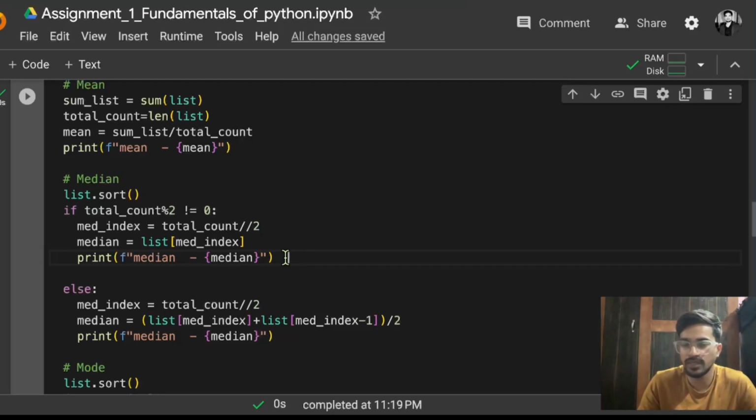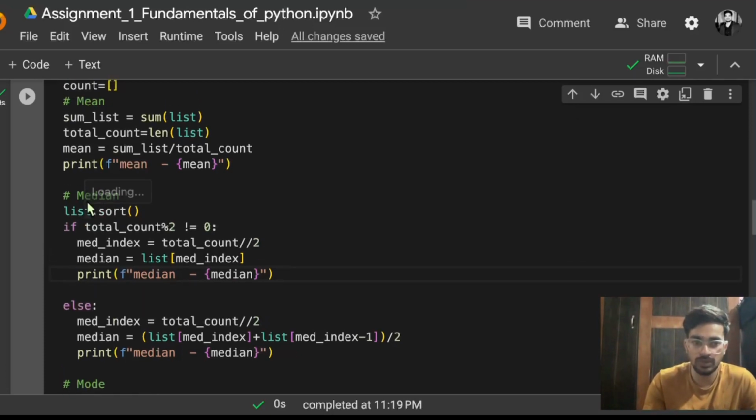So simply if it is an odd number, like count of the numbers are odd, so मिड में एक ही वैल्यू आएगा. But if they are even numbers, so obviously मिड में दो वैल्यू आएगा. उस केस में आप median कैसे निकालोगे, simply आप उसका दोनों का average ले लोगे. That is the logic that you are going to apply. So simply what you have to do, you have to just do list.sort. So list.sort is going to sort your list. Then what you are doing, you are applying an if condition, total_count modulus of 2 not equals to 0.